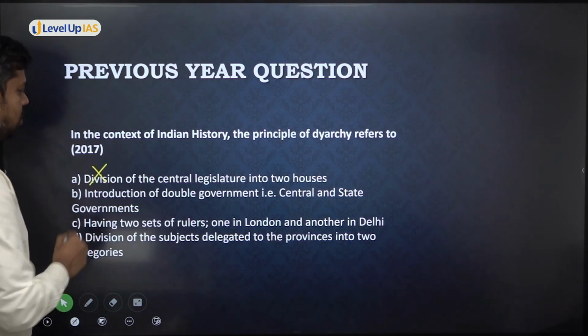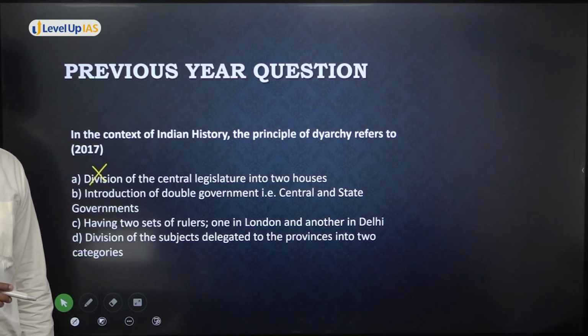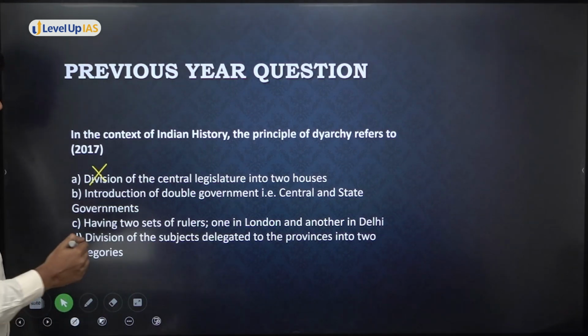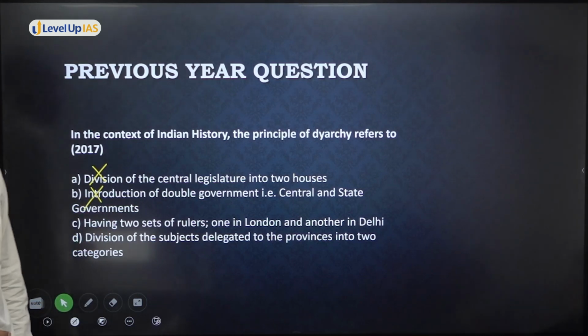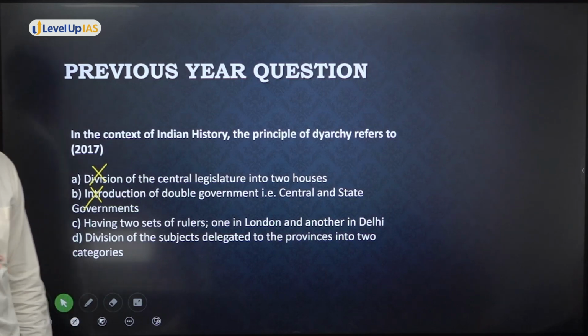No. Introduction of double government, that is central and state government? No. Although there was devolution of powers, double government was introduced way back, not in the Government of India Act 1919. Having two sets of rulers, one in London and the other in Delhi? There is no such provision. It is a complete distractor. Okay.